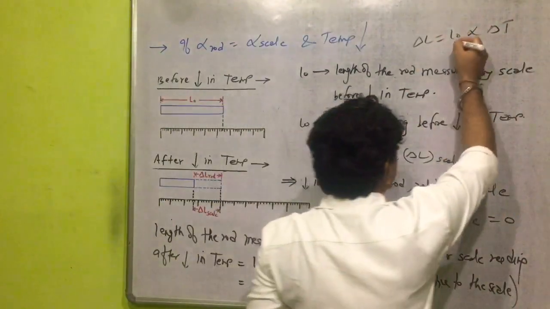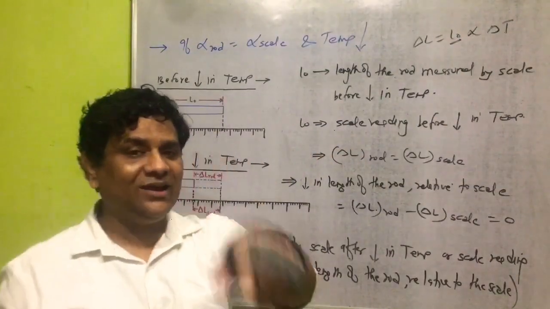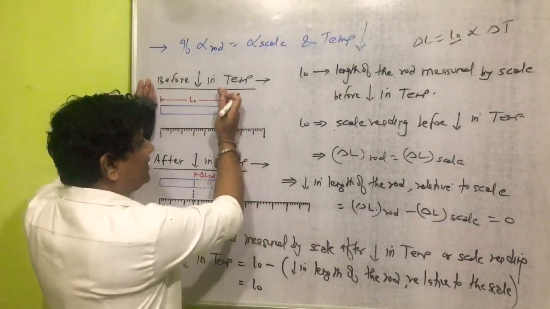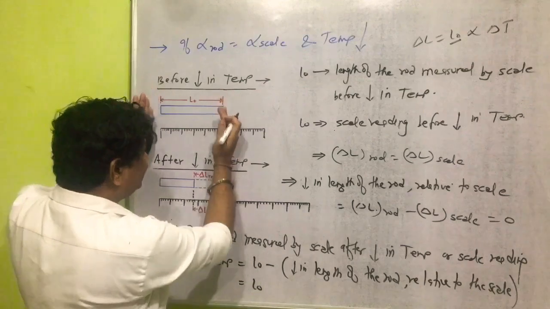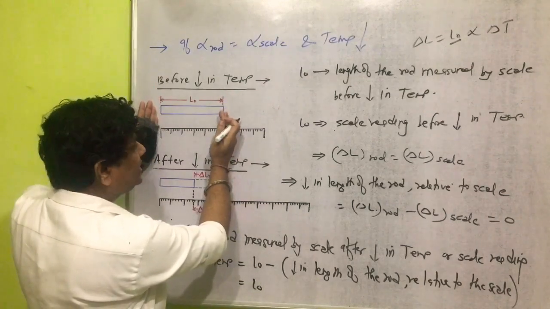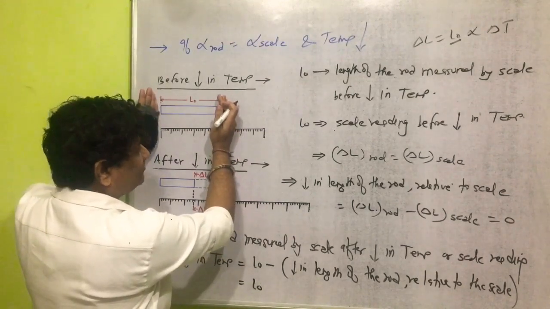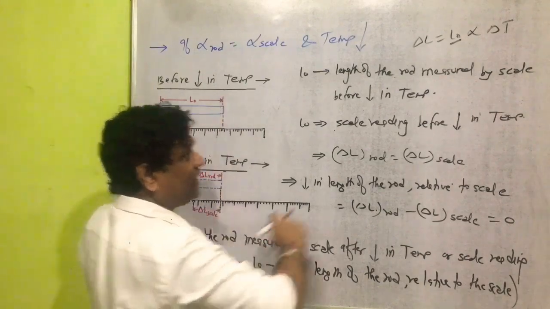You know here what is this L naught? L naught is the length of the rod measured by that part of the scale, that part of the scale which is having equal length. So L naught is same.